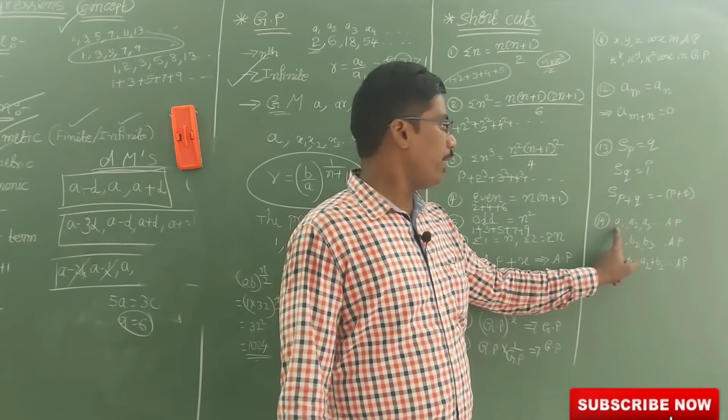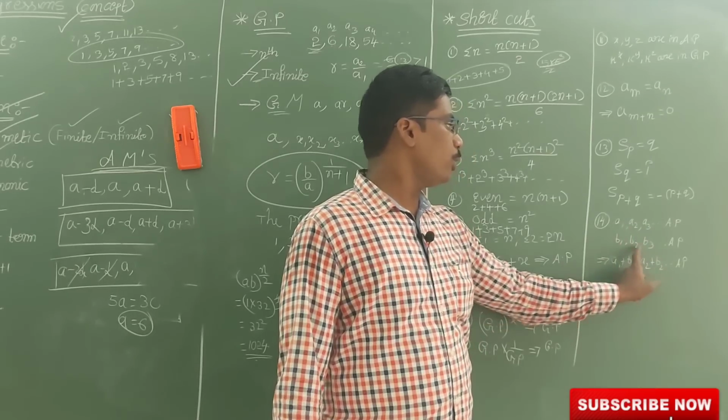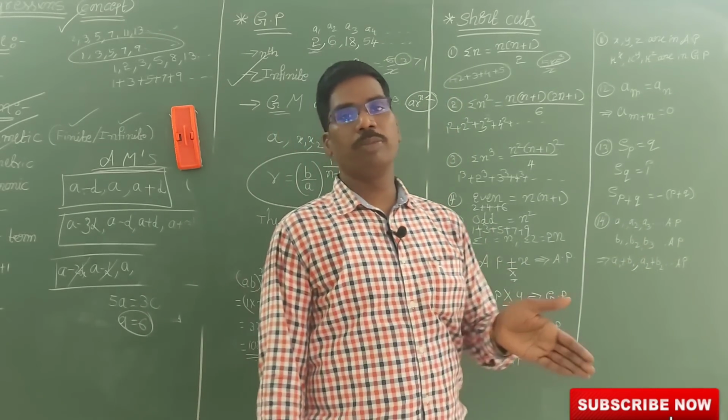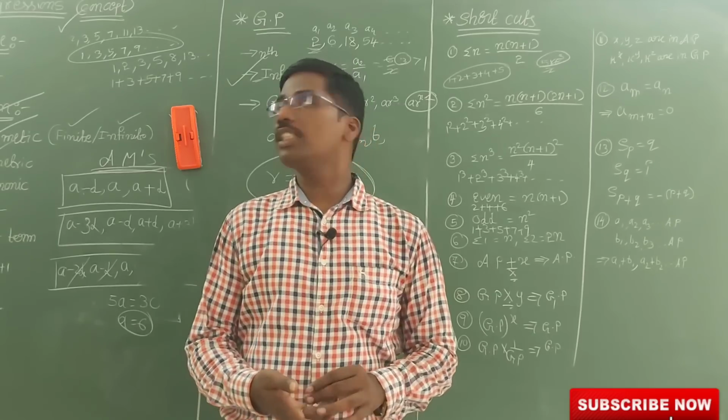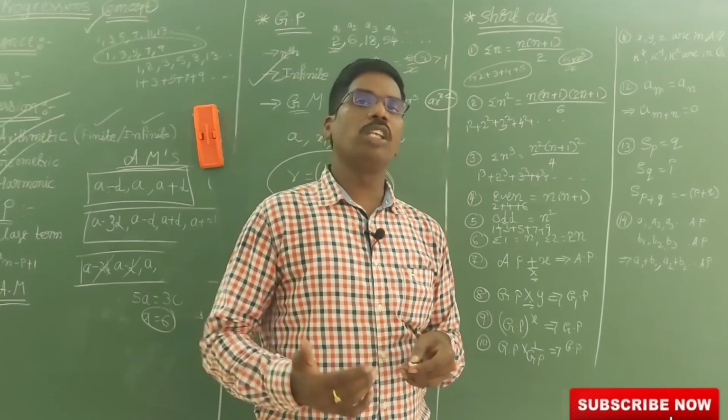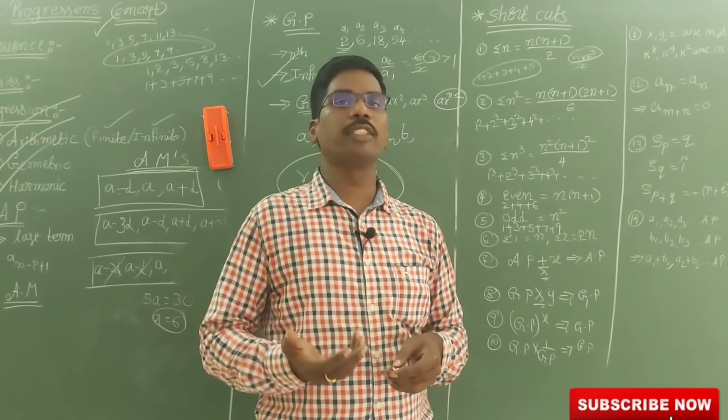Next, A1, A2, A3 are in AP and B1, B2, B3 are in AP. Then if I add them, A1 plus B1, A2 plus B2, A3 plus B3 are also in AP. This is a very important concept for our IIIT exam, and also for Polyset, APRGC and other competitive exams.